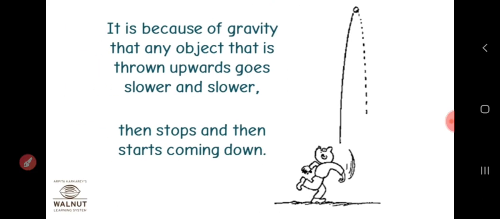For example, a boy is throwing a ball in the upward direction. What happens there? Because of gravity, any object that is thrown upwards goes slower and slower, then stops, and then starts coming down. At one particular place it slowly stops, and then comes back downwards.